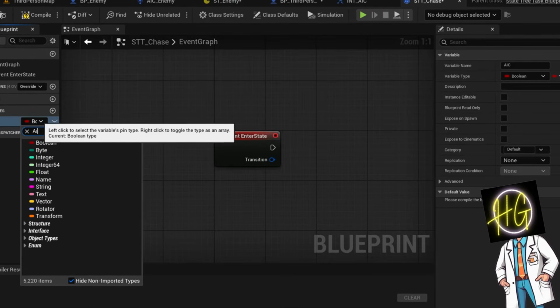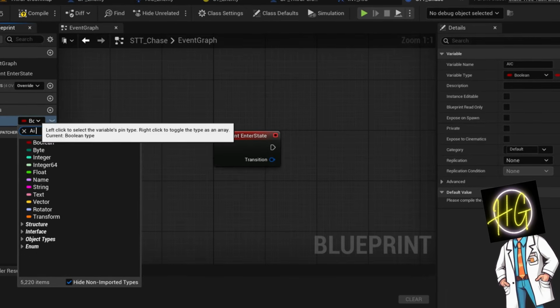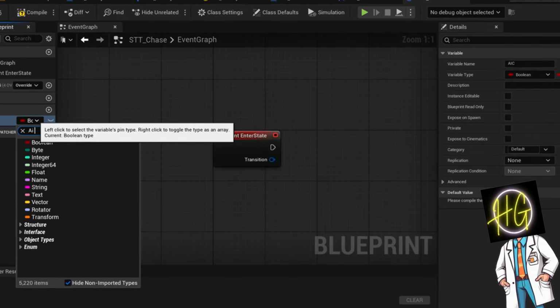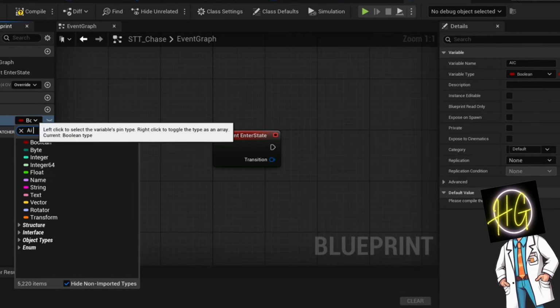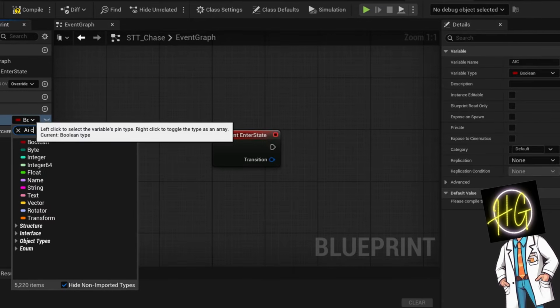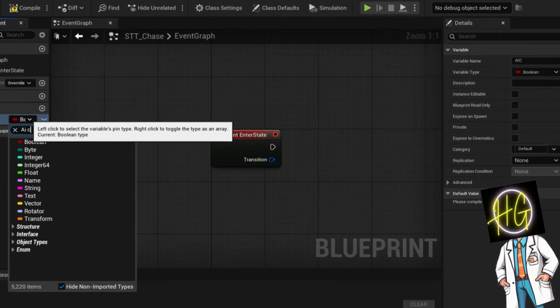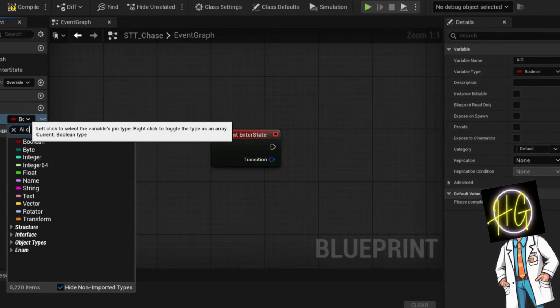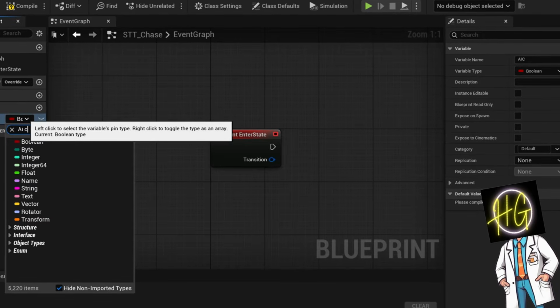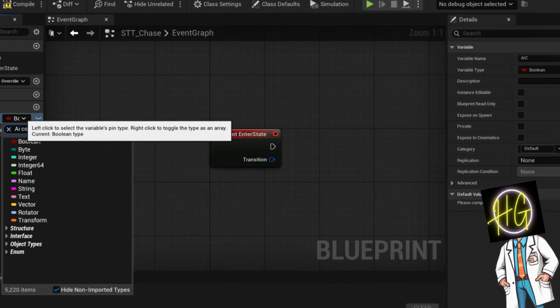A transition is the rule or condition that moves the AI from one state to another. This could be a condition becoming true, a signal being sent, or a task finishing successfully. You can define transitions in the state tree by selecting a state, adding a transition condition, then choosing where the state next goes.